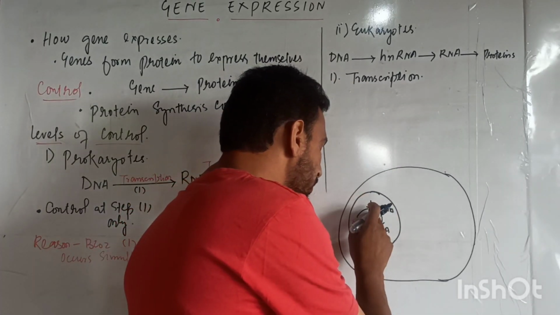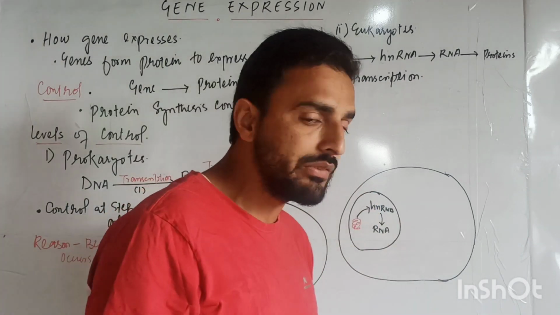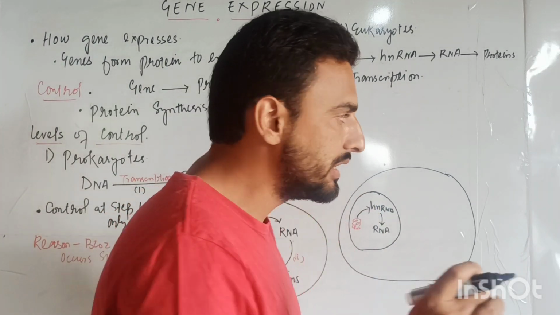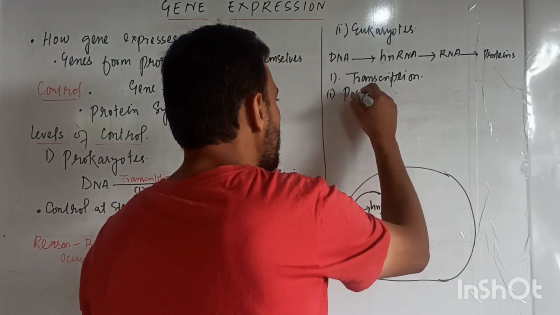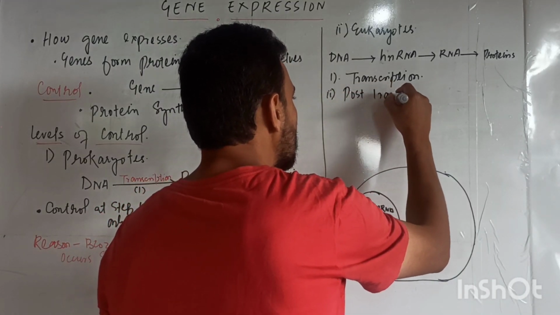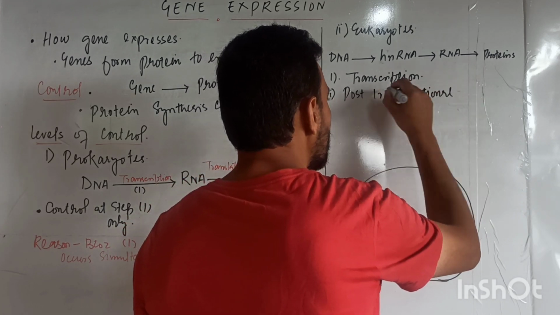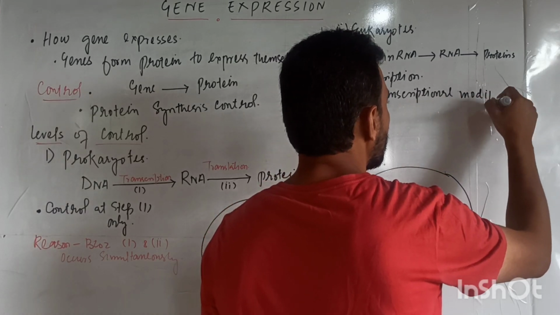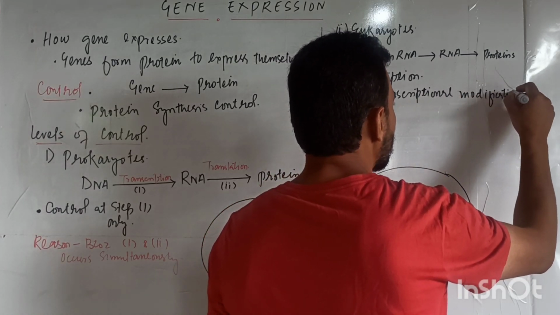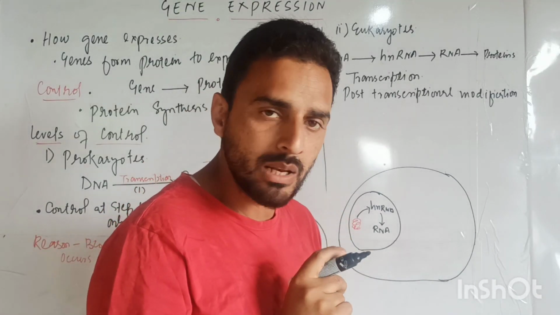Step number 2, when we are synthesizing RNA from HnRNA, is known as post-transcriptional modification.